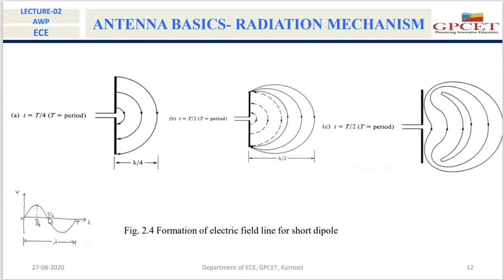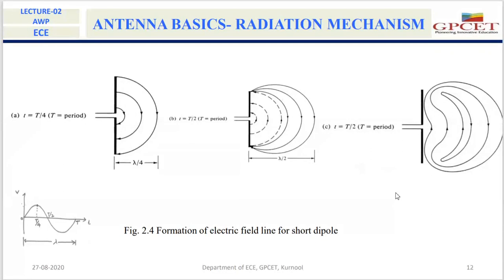So what happens if there is no voltage? Then these electric field lines that are created will lose the connection with the antenna, and they will form closed loops. This thick line will form a closed loop with this one, and this line will form a closed loop with this one, and this line will form a closed loop with this. They will form closed loops and move away from the antenna. Like that, the generated electric and magnetic fields will be detached from the antenna. The same thing will happen for the negative half cycle also.